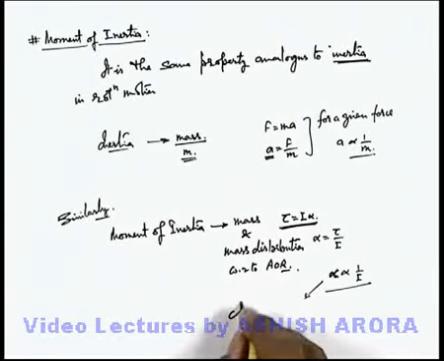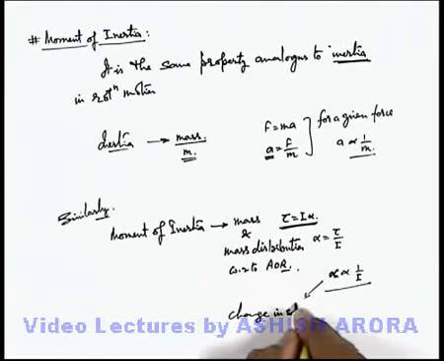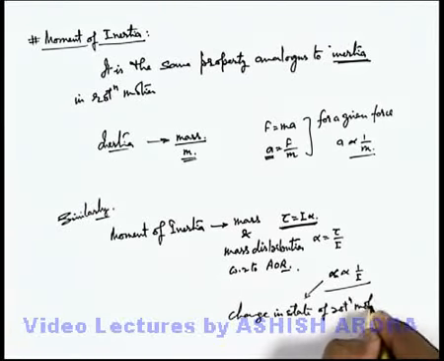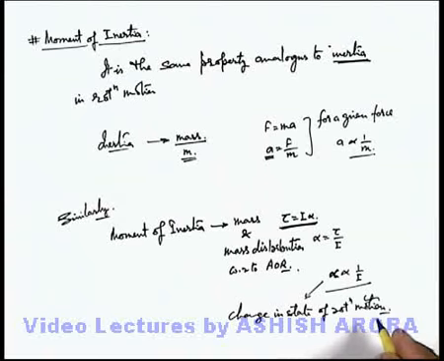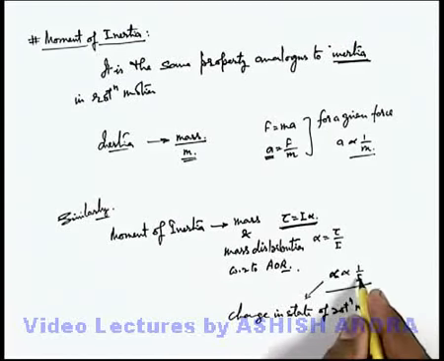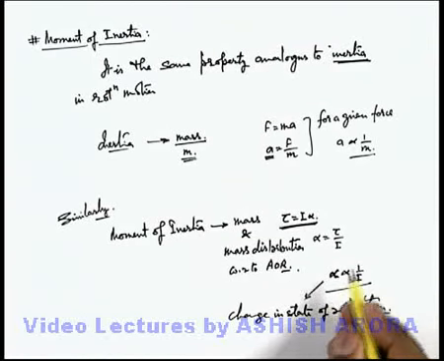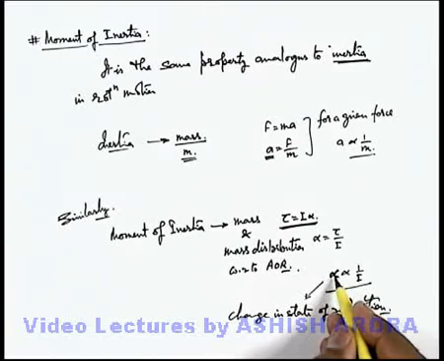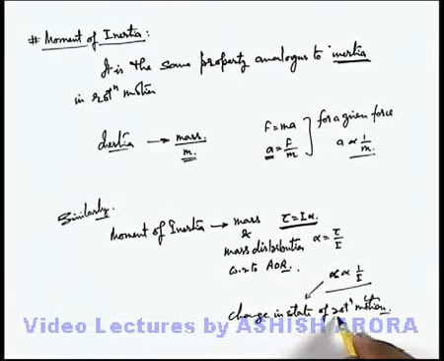Here alpha denotes change in the state of rotational motion, because the state of rotational motion is given by the angular speed of a body. If angular speed is changing at a fast rate, that means the moment of inertia is low for a given value of torque. And if for a given torque, I is very high, moment of inertia is more, the angular acceleration will be less. That means the body is not allowing the change in its state of motion for the given value of moment of inertia.